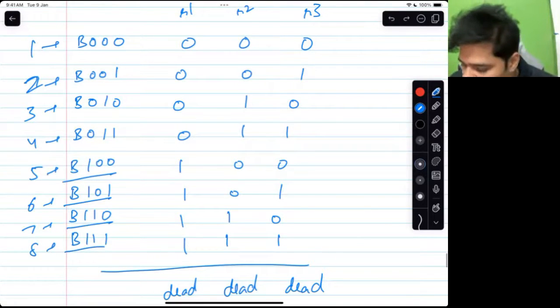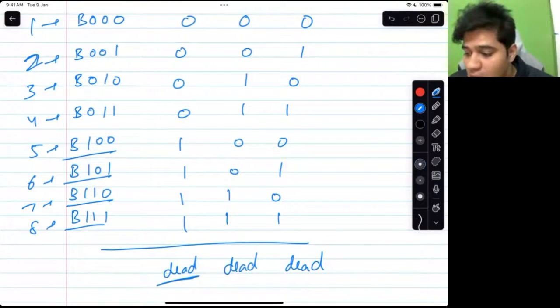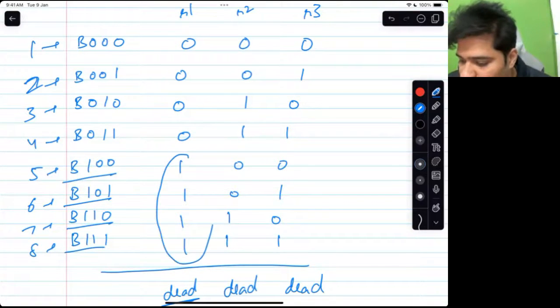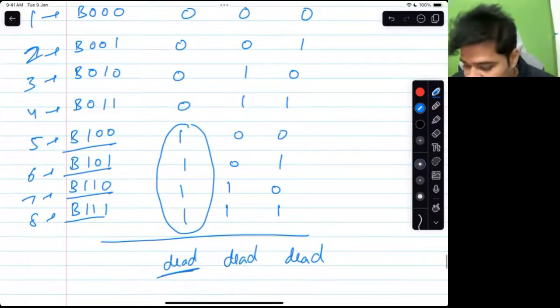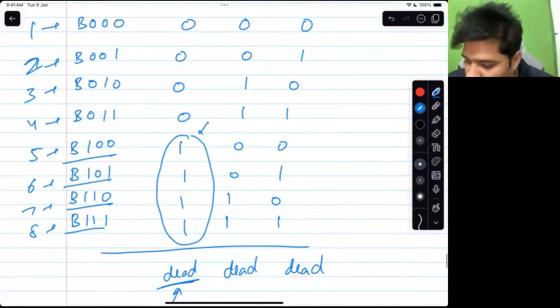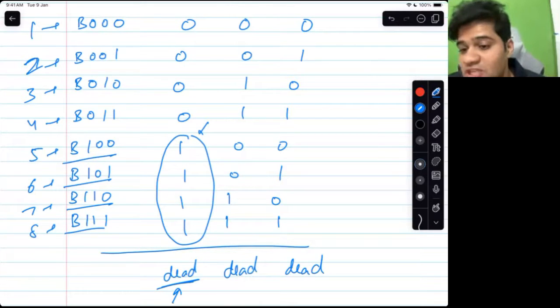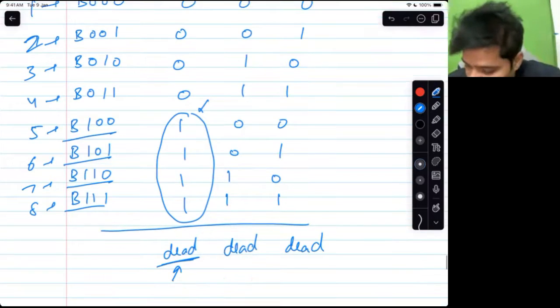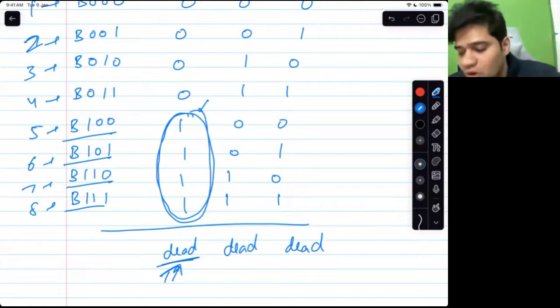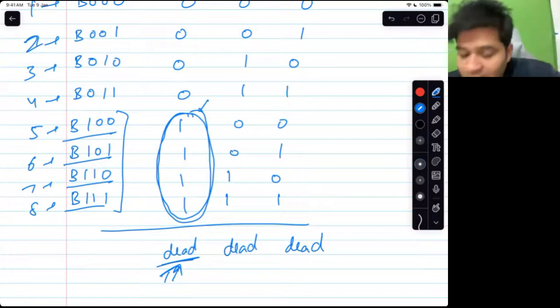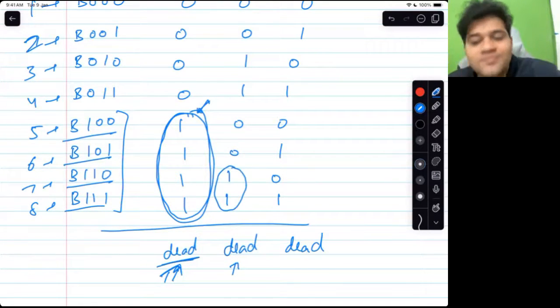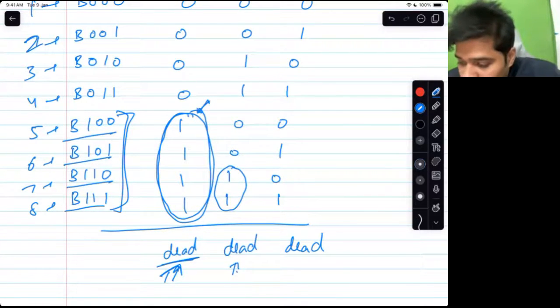Keep paying attention. This rat is dead, which means poison is at least in one of these 4 bottles. Is this clear? If this rat is dead, it implies poison is in one of these 4 bottles, because he had drunk from these 4 bottles. Do you agree that the death of this rat implies poison is in one of these 4 bottles? Agreed? Okay. Rat number 2 also died. Because he is also dead, it implies that out of these 4, the poison is actually in these 2, as rat number 2 drank from only these 2.